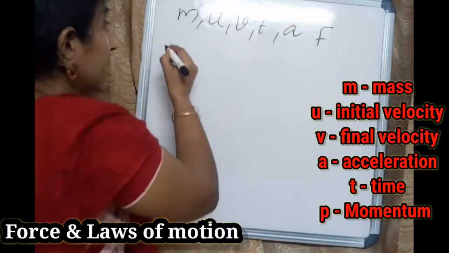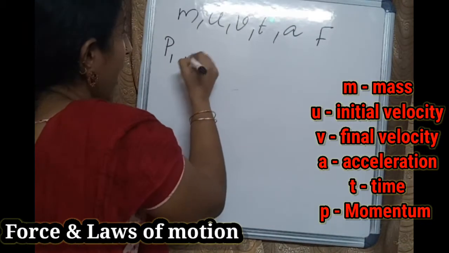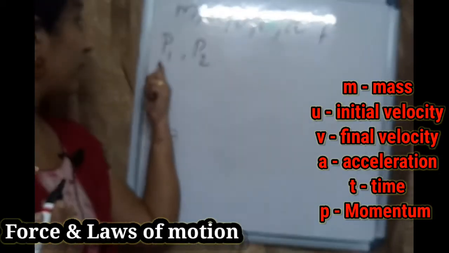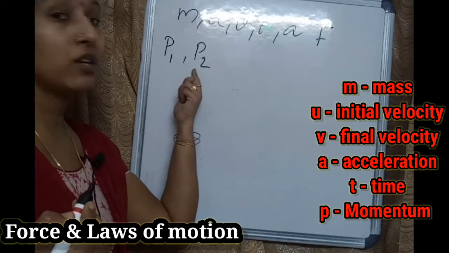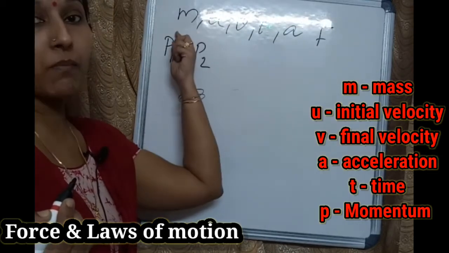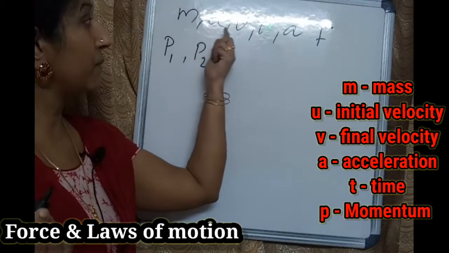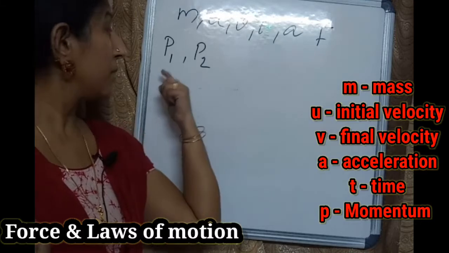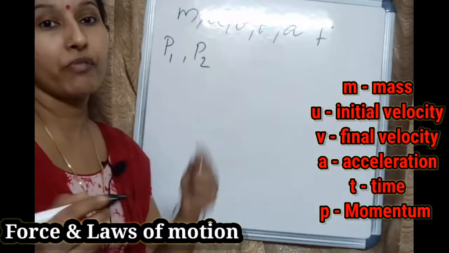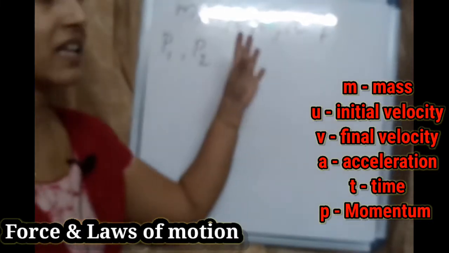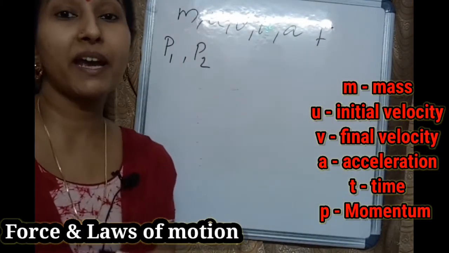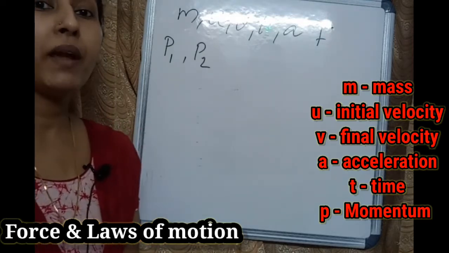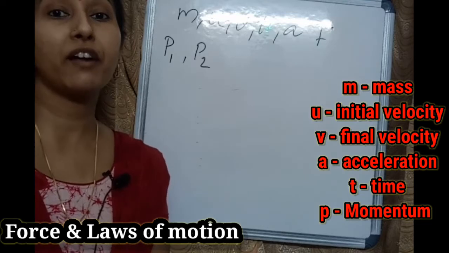And P1 and P2 are the initial and final momentums: P1 is the initial momentum and P2 is the final momentum. So these are the variables which we need to derive the equation for force. Okay, so first we can make equations for initial momentum and final momentum.